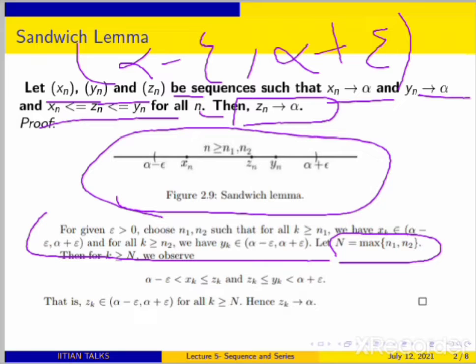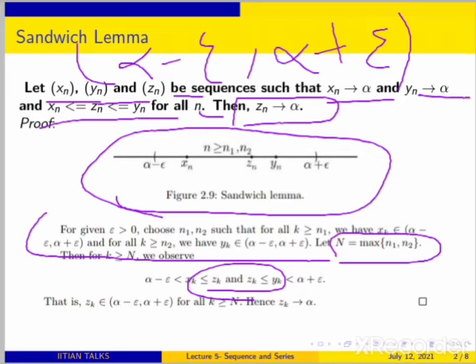If we take the maximum of both of them, say capital N, then after N terms both xk and yk lie in this interval. You know the inequality xk is less than or equal to zk is less than or equal to yk, and hence zk lies in this interval.